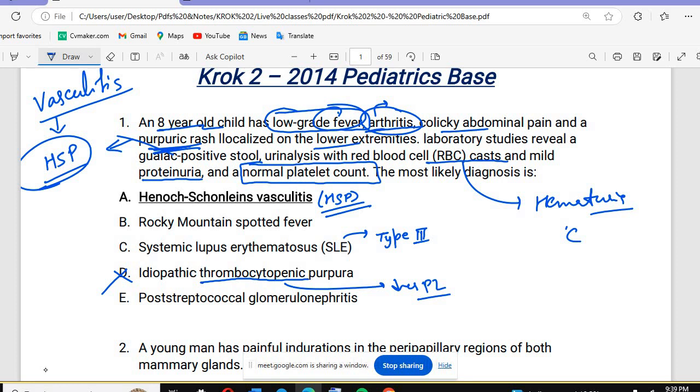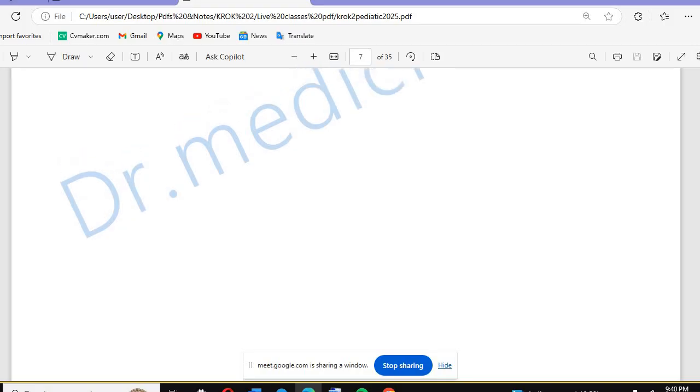Then we have idiopathic thrombocytopenic purpura. What is meant by idiopathic? Idiopathic means unknown. The cause is unknown; we don't know the particular cause. And thrombocytopenia: we know that platelets are known as thrombocytes. So if there is a decrease in thrombocyte level, we call this thrombocytopenia. So idiopathic thrombocytopenic purpura is a disorder of immune mediated destruction of the platelets. So let's discuss this.